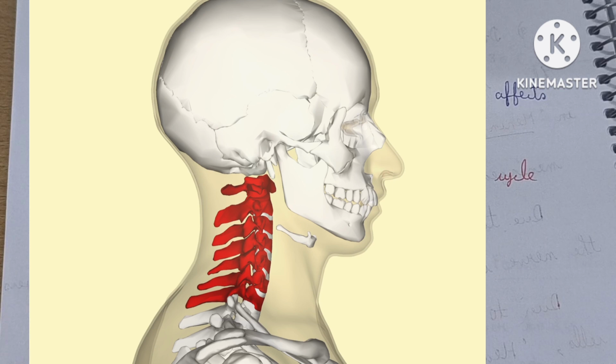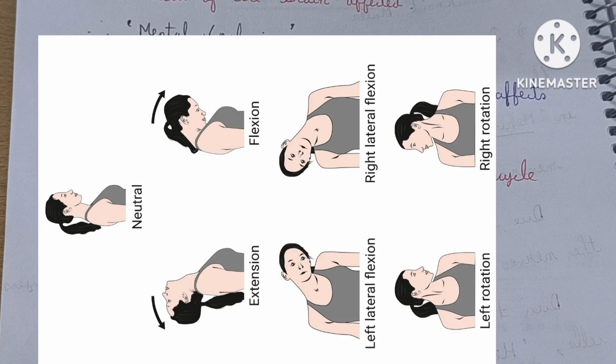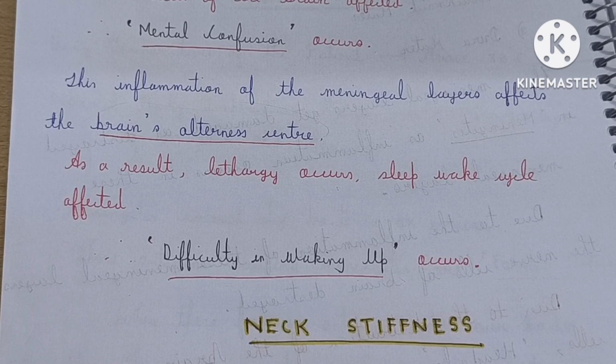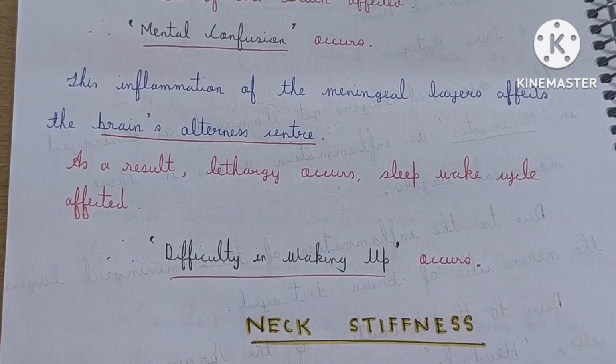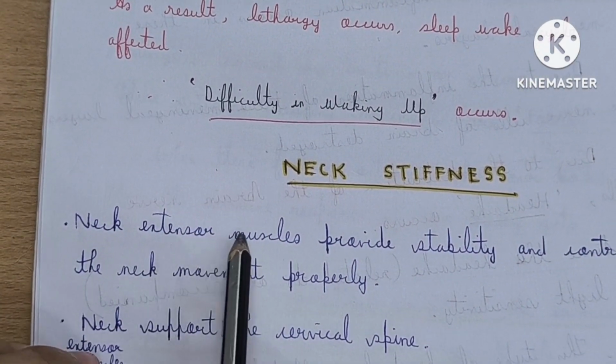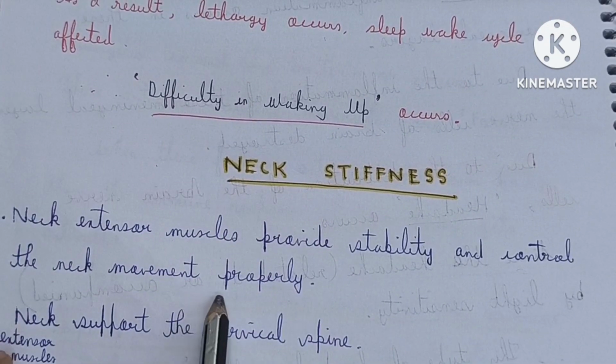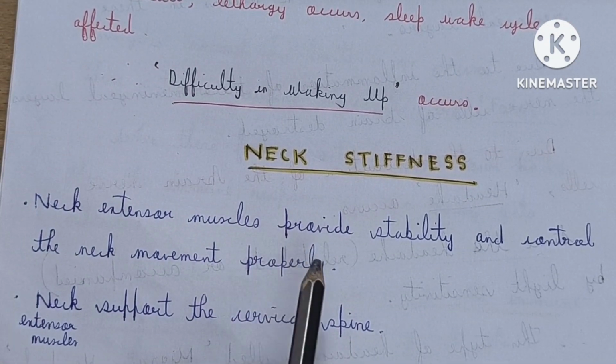Second, all the neck movements like flexion, extension, rotation are done due to the support and the proper function of these neck extensor muscles. See that I have written all these points. The neck extensor muscles provide stability and control neck movement properly, like flexion and extension.